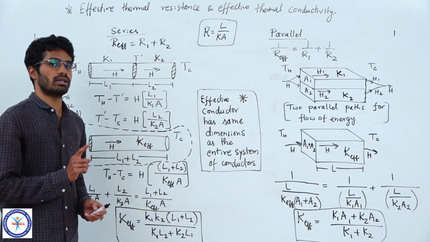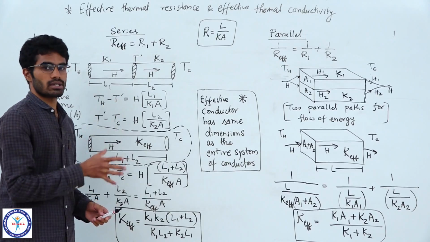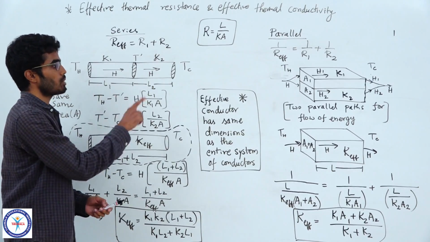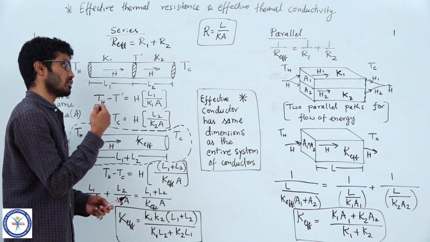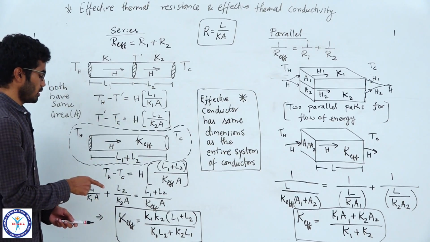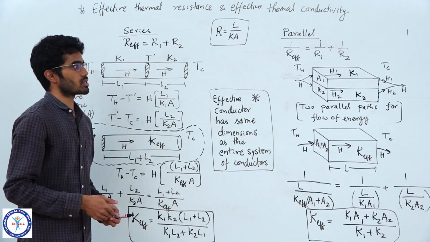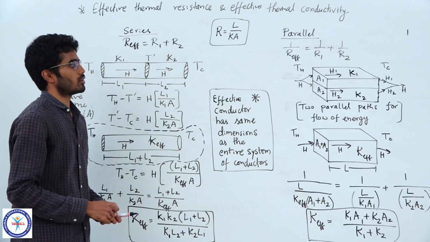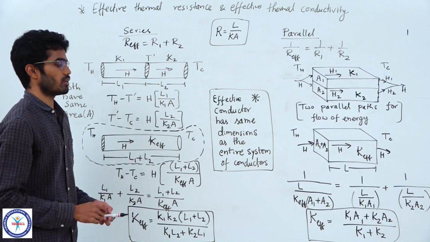One important point is, first reduce the conductors to a simpler system, one conductor which has the same dimensions as the original system, and first calculate the effective resistance, and from that you can calculate the effective thermal conductivity. By following these steps, you will avoid many mistakes. So, keep these things in mind, they are very, very important.